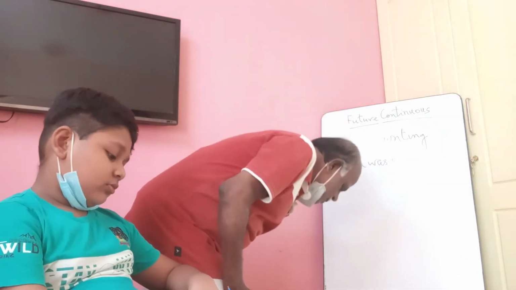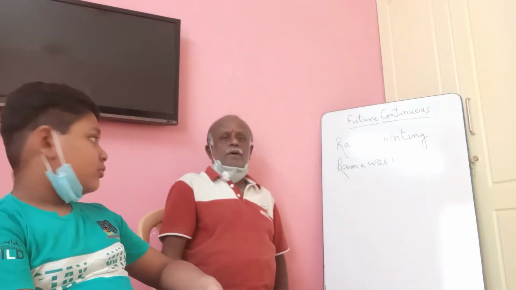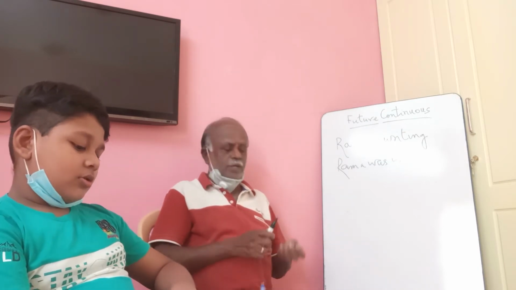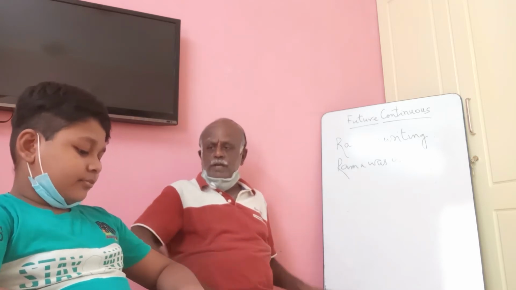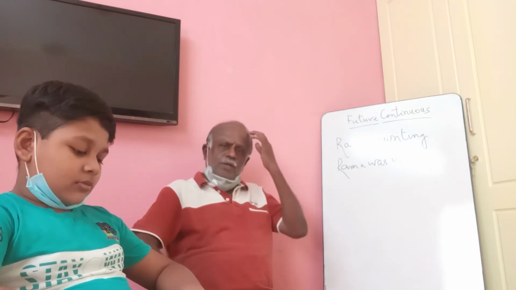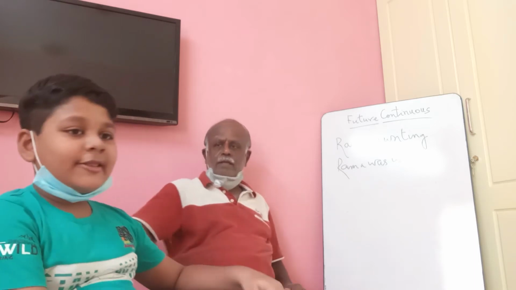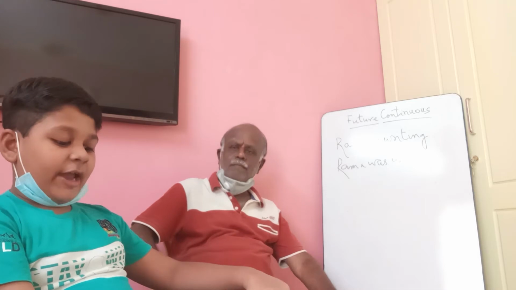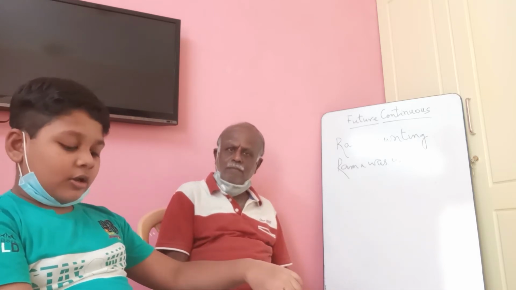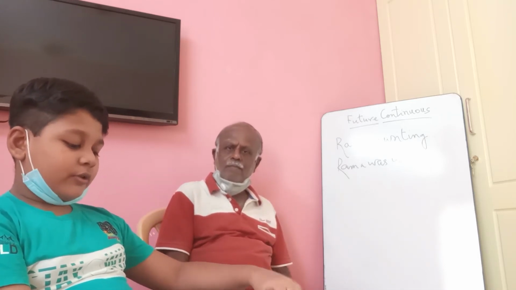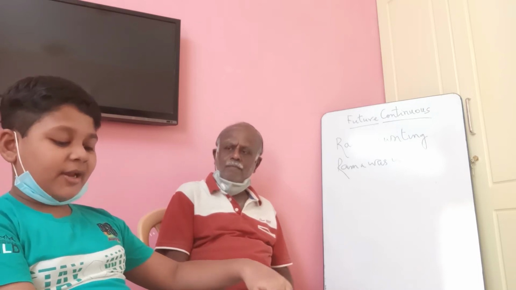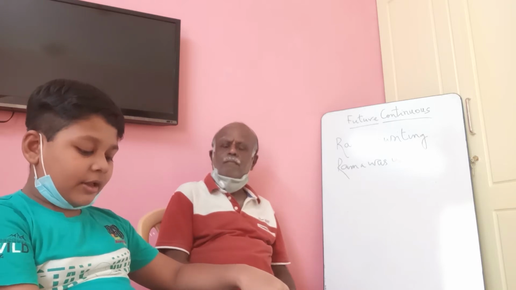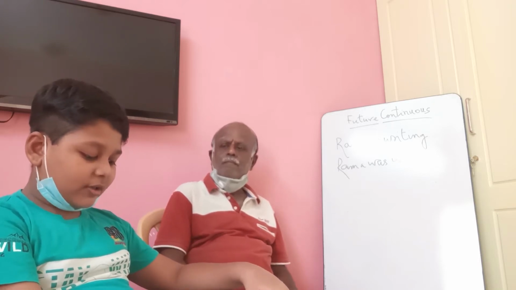I have told you how to form a sentence in future continuous form. You know the rules, correct? Come on, read the rules loudly. Look at the subject and find out person and number. Find out the suitable auxiliary verb of the future tense and put it immediately after the subject. Third rule: add the be verb immediately after the auxiliary verb.